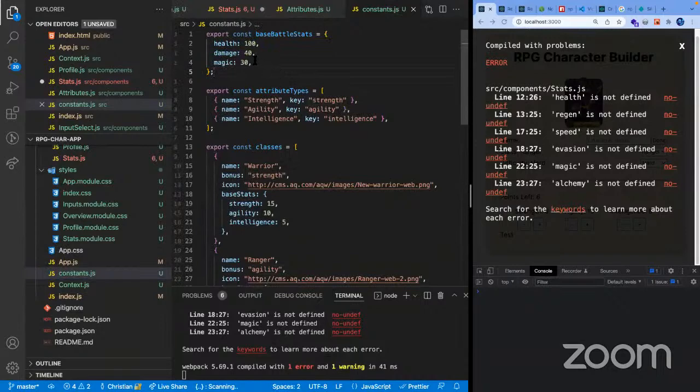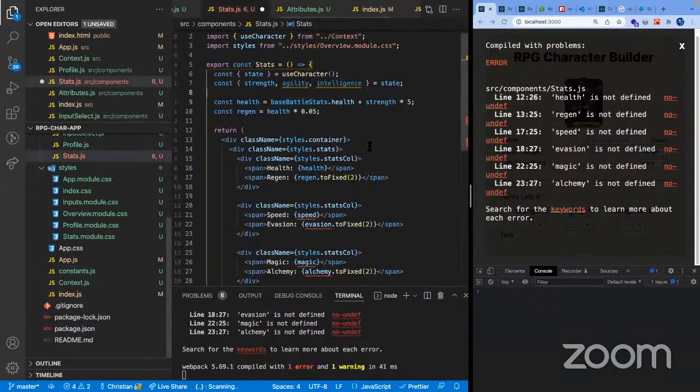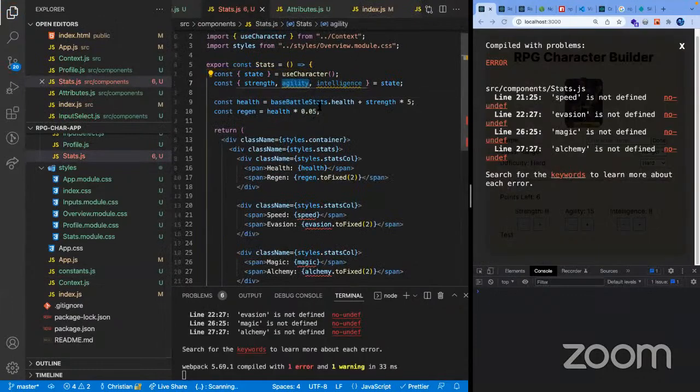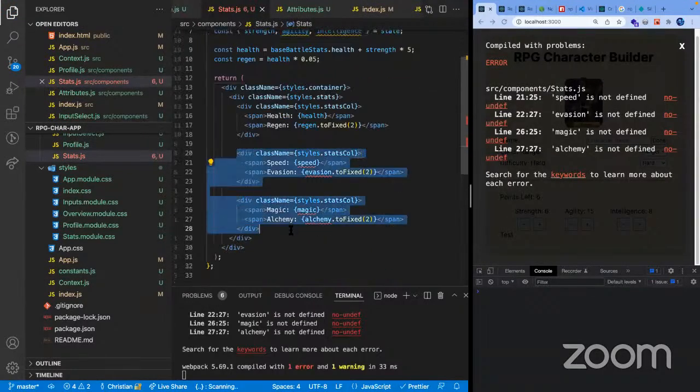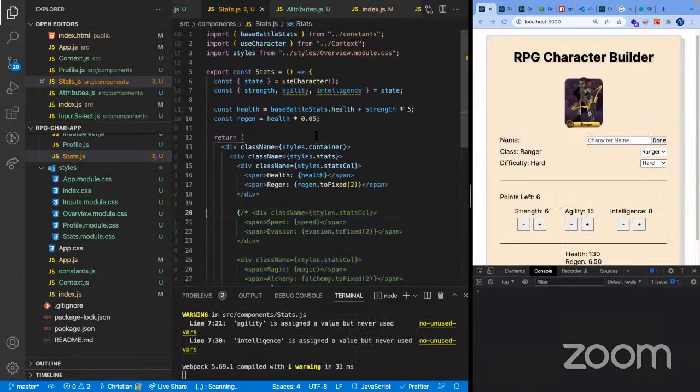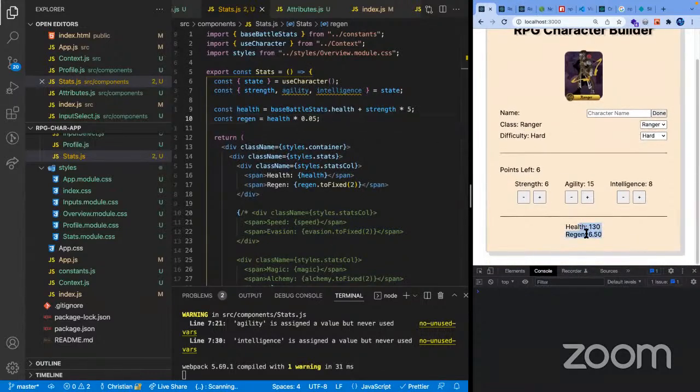Every class will have a base health of 100, damage of 40, and magic of 30. And then we're pretty much just doing a simple formulation here. Health is strength times 5, and then the regen is going to be our overall health multiplied by 0.5. So as you can see here, that is the case. I'm going to increase the strength, and it's going to add the 5 to it, 1, 3, 5, because it's a multiplier 5 over here.